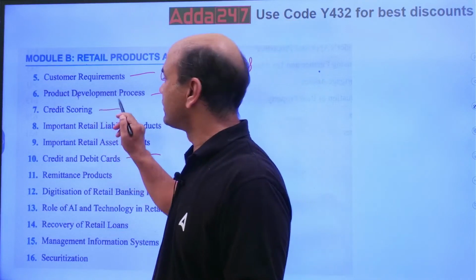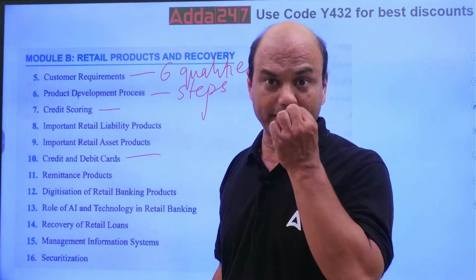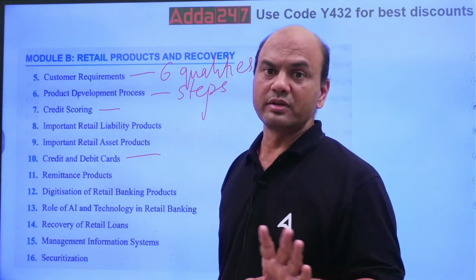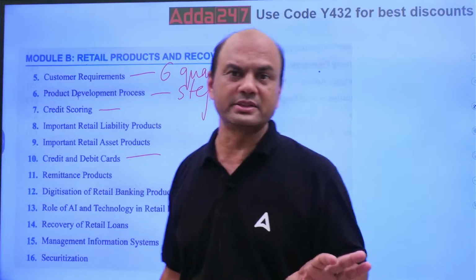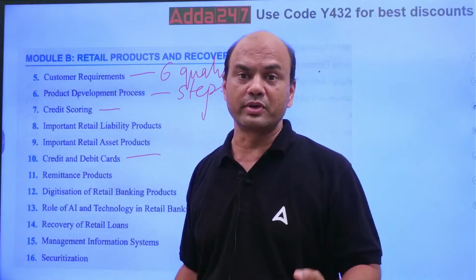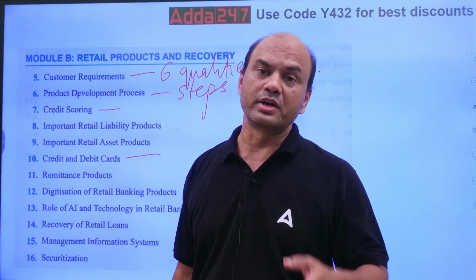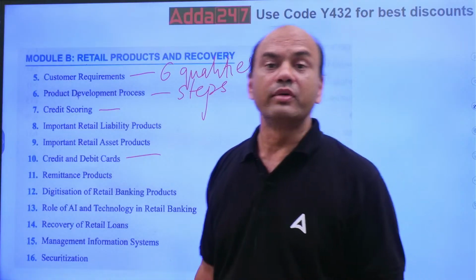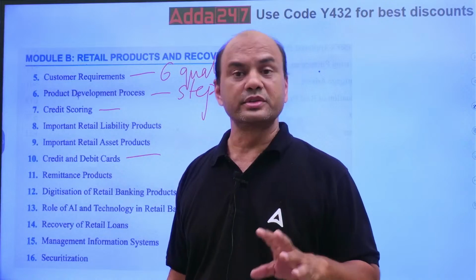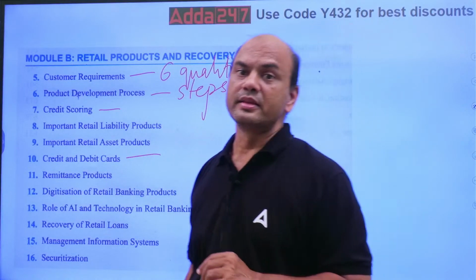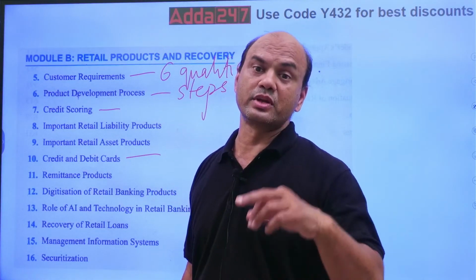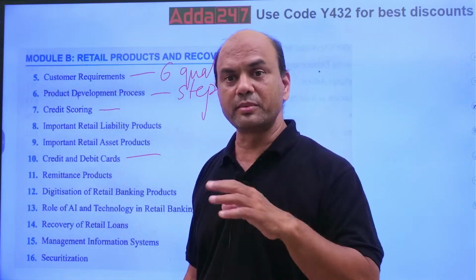Then credit scoring. Here you will get the minimum and maximum score of CIBIL, and the 4 companies will be asked. Then, for a lower score, what is the take of the bank, what is the criteria of the bank, and what is a good score? When was CIBIL formed? Not only CIBIL, all the 4 companies. So study that. Then what are the 2 types of CIBIL scores? That is also asked. One score is for the retail individual client, one is for companies.